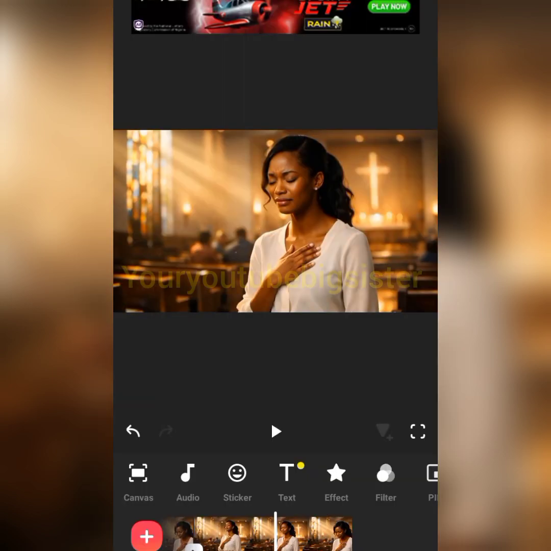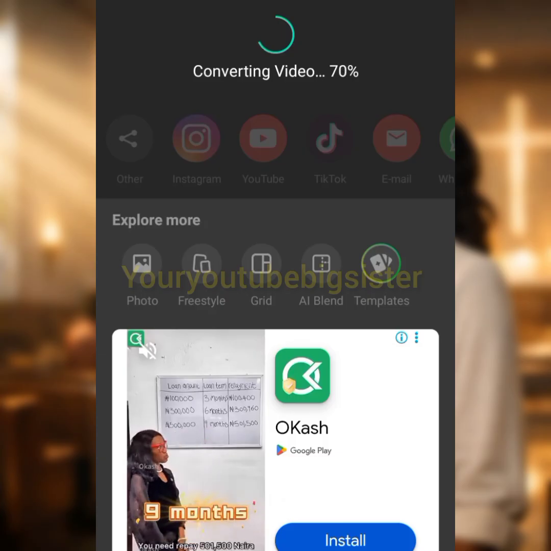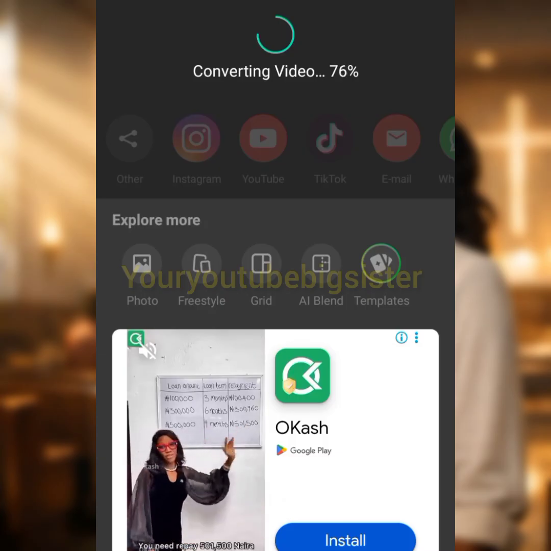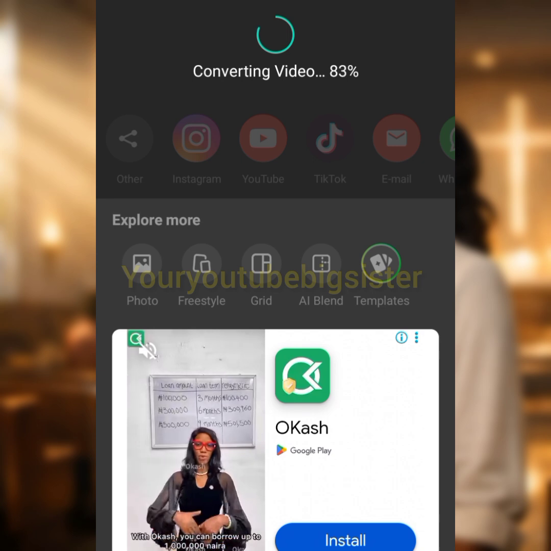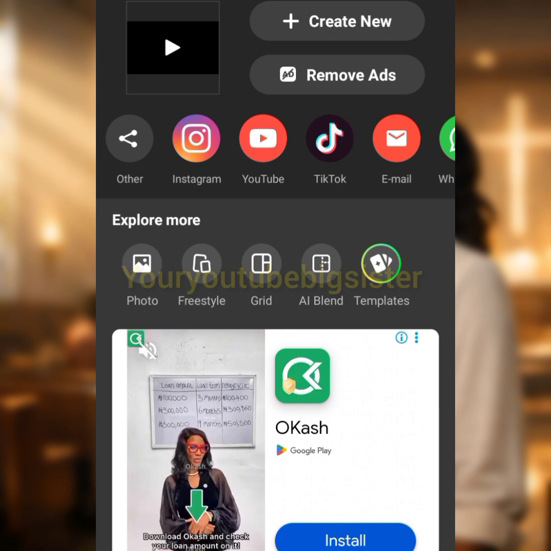Then after it has removed, we now click on export and allow it to export our video for us, and voila, our video is ready. So it doesn't take time. As you can see, it is very fast. InShot is very fast as long as you have data and enough space in your phone. InShot got you, right? Yeah, so our video has downloaded and that is it. So guys, this is the end of the tutorial.